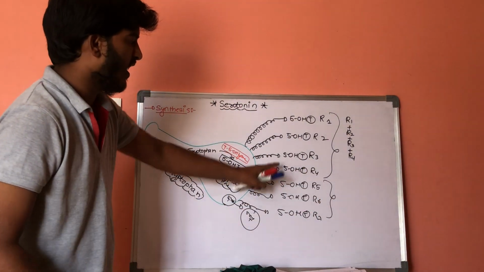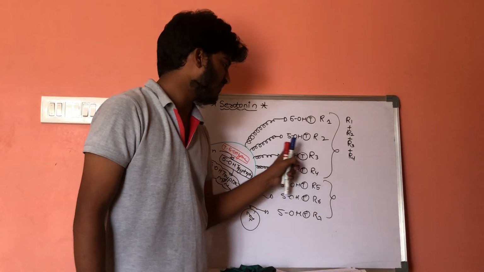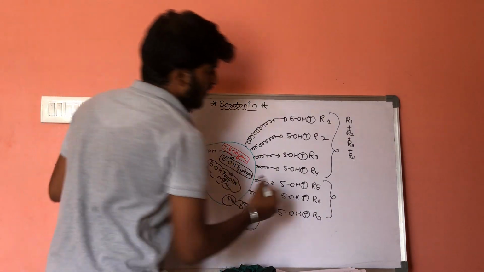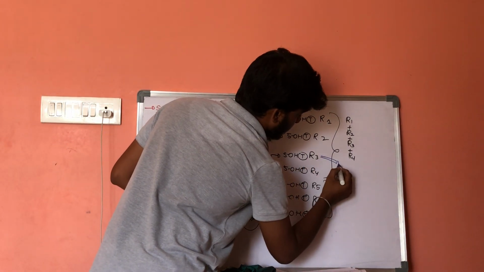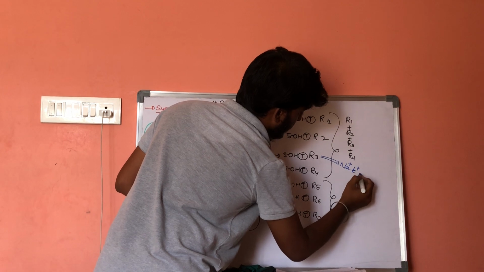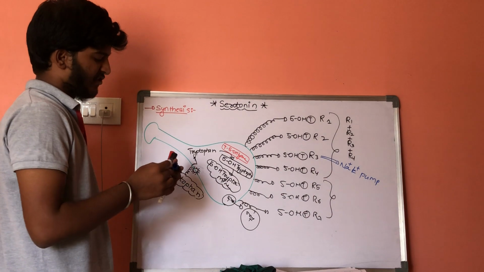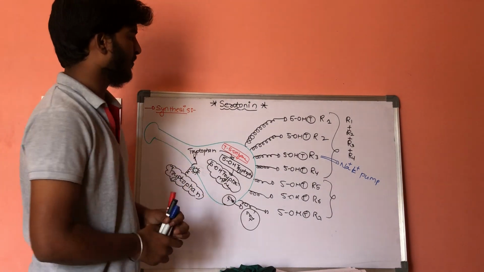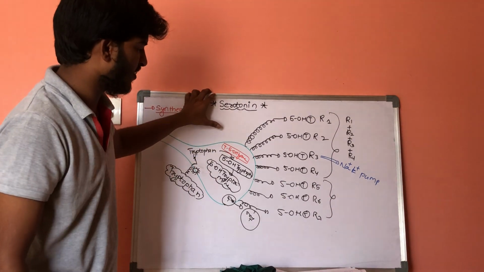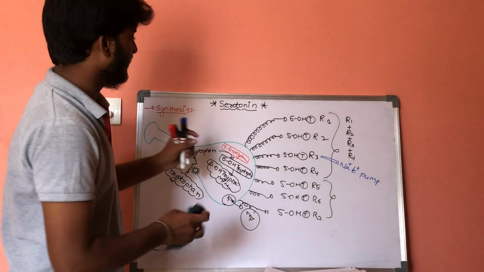Out of these, the 3 type of receptor is one unique type of receptor which is associated with the sodium potassium pump. So this is about serotonin synthesis and secretion. Now let us discuss the action of serotonin on different types of receptors and the drugs used in that area.